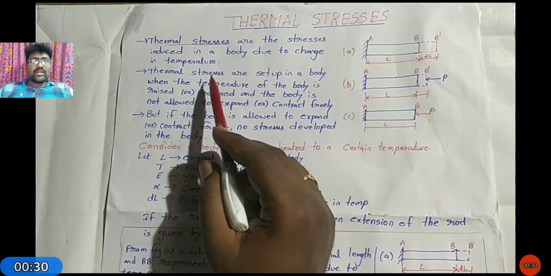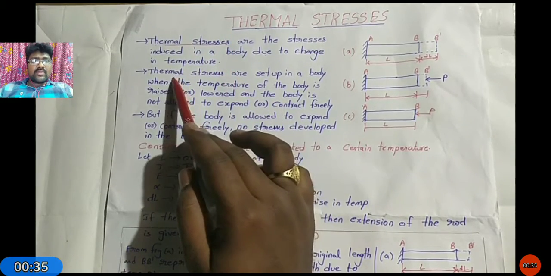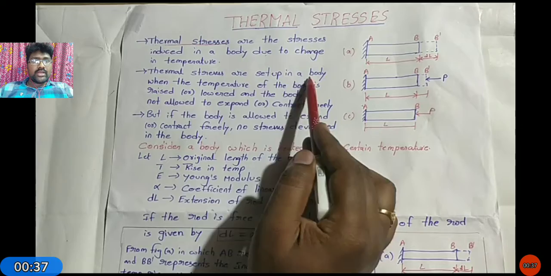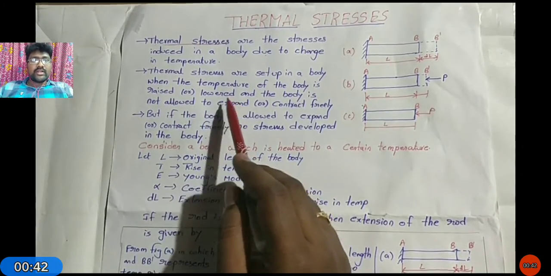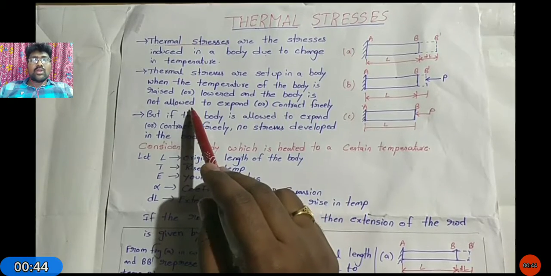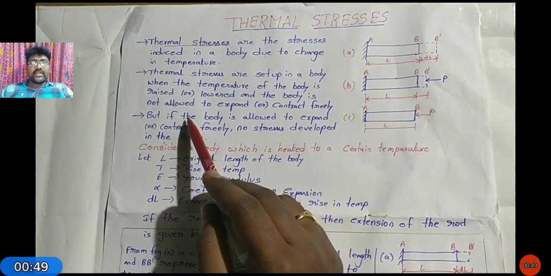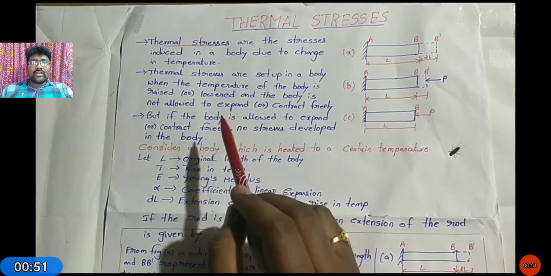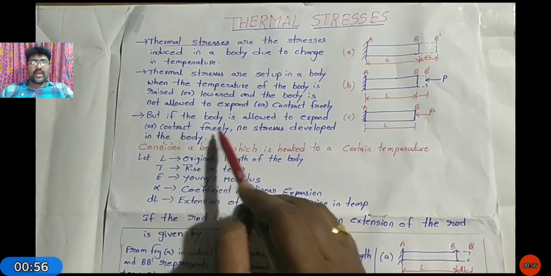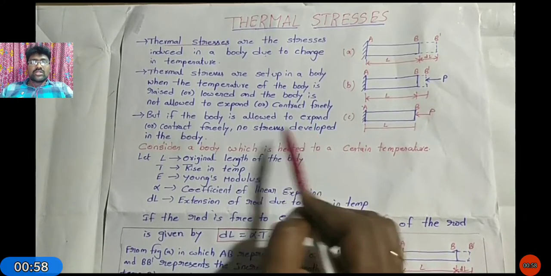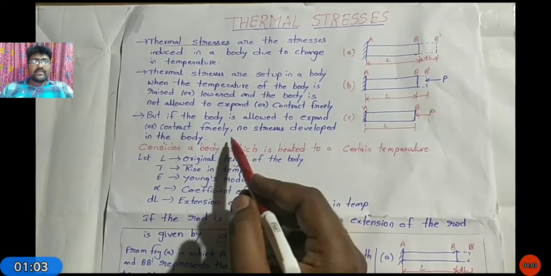How the stresses are formed: thermal stresses are set up in a body when the temperature of the body is raised or lowered and the body is not allowed to expand or contract freely. Whenever we prevent the expansion, only then are stresses induced. But if the body is allowed to expand or contract freely, no stresses develop in the body. We will understand this from the diagram.